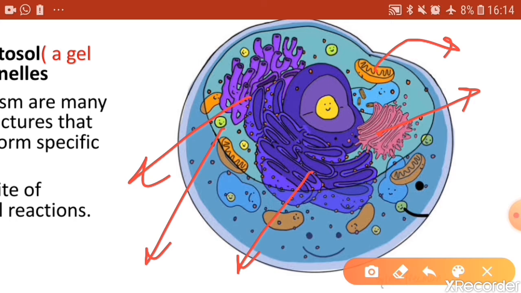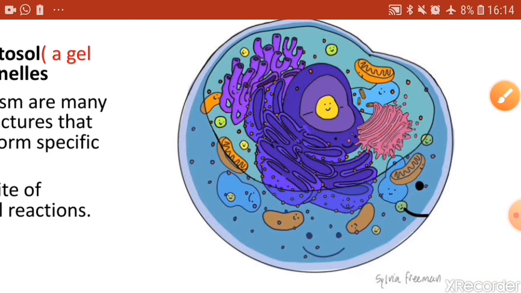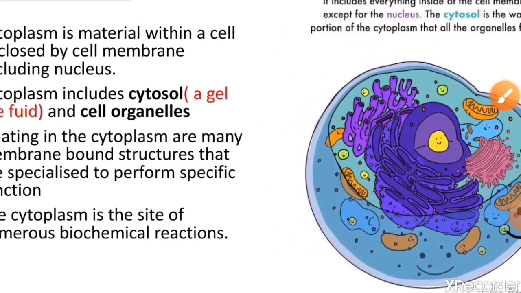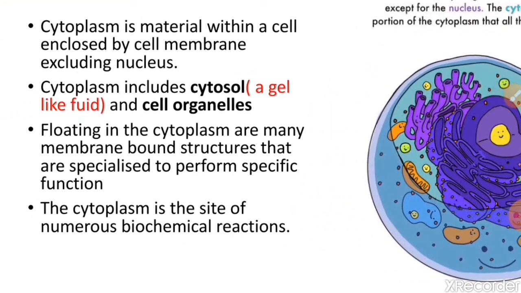There are many organelles present in plant cells which are absent in animal cells, so those also you will be learning. Floating in the cytoplasm are these organelles which are specialized to perform specific functions. And the cytoplasm is a site of many biochemical activities. So many biochemical reactions go on inside the cytoplasm.